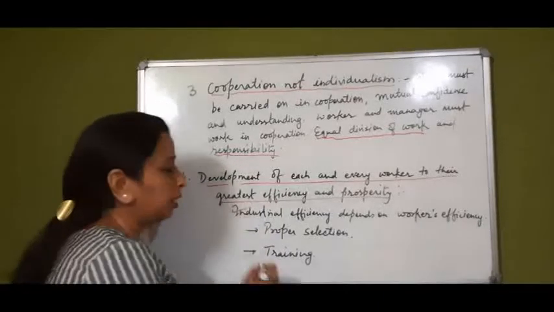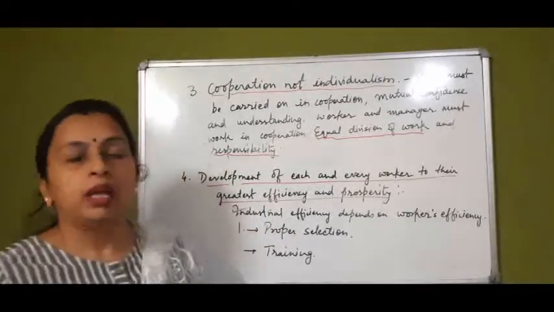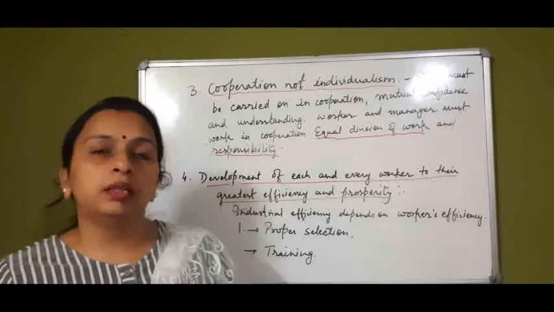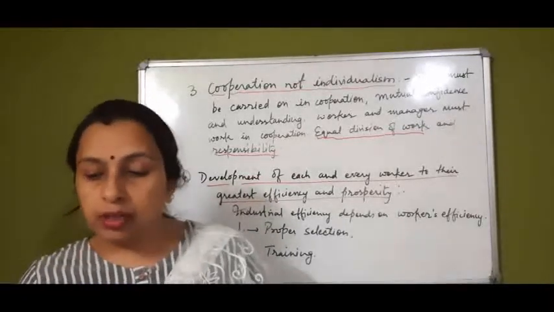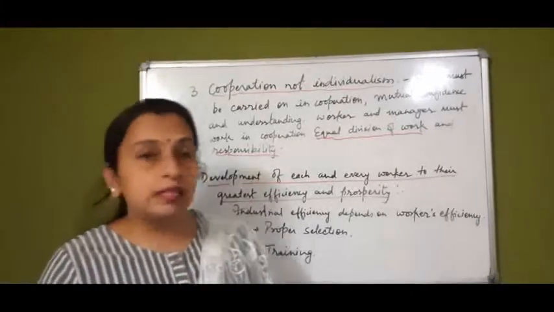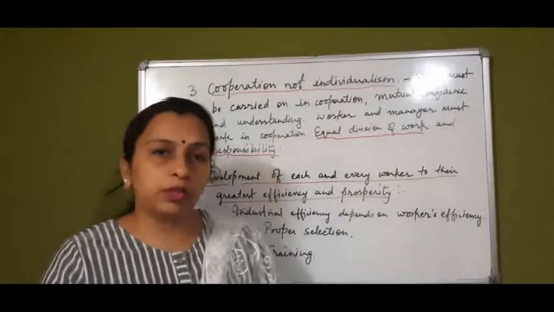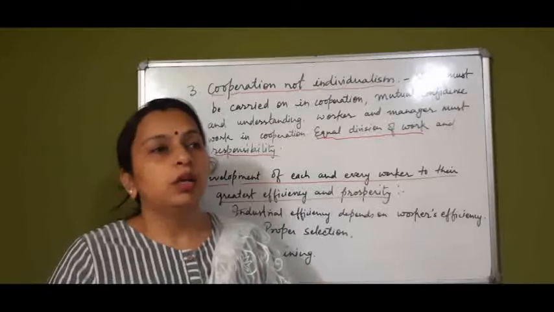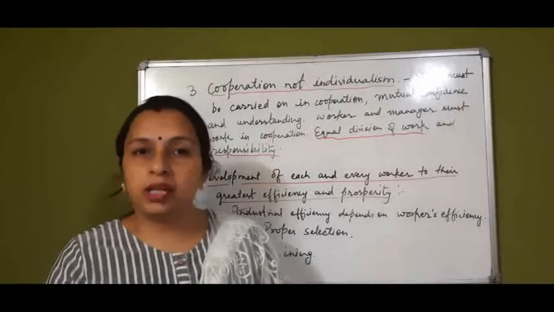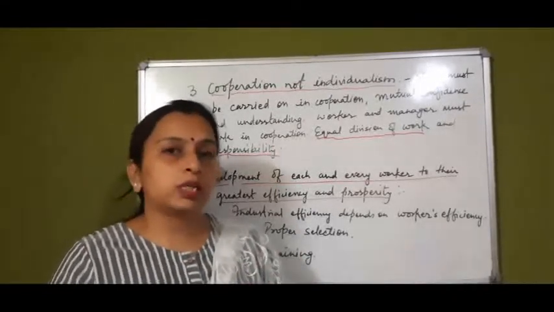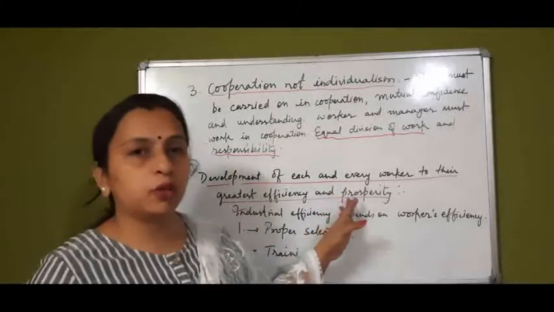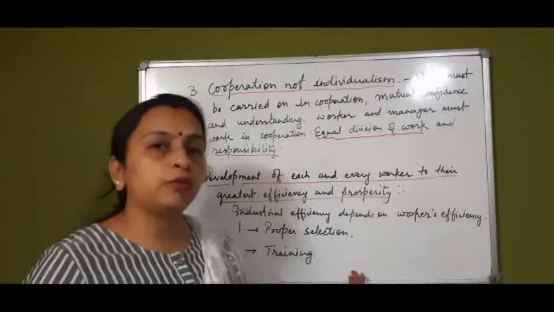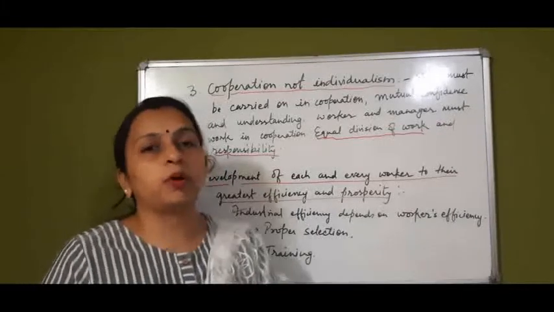The first point is proper selection. While selecting the worker, the manager should always see the job requirement. If workers are selected on the basis of the requirement of the job, according to the qualification and experience required, this will lead to efficiency and prosperity. And secondly, we have to give them proper training.